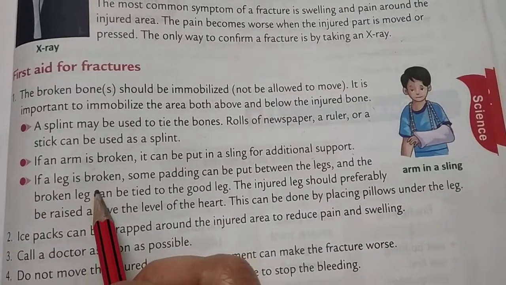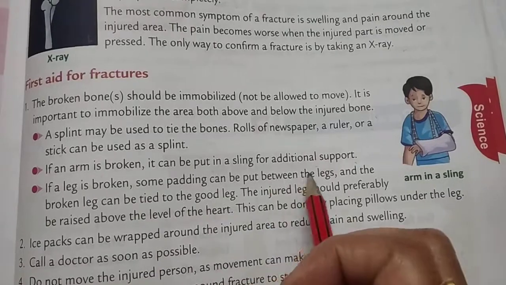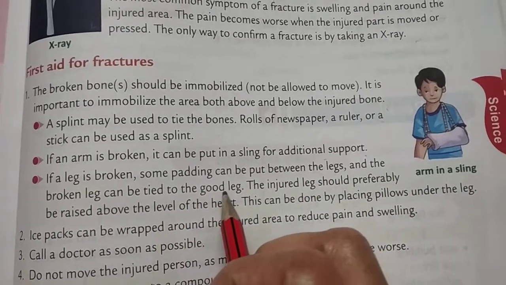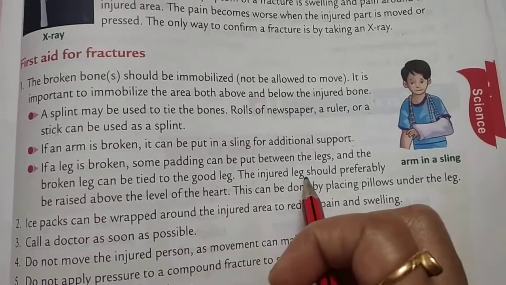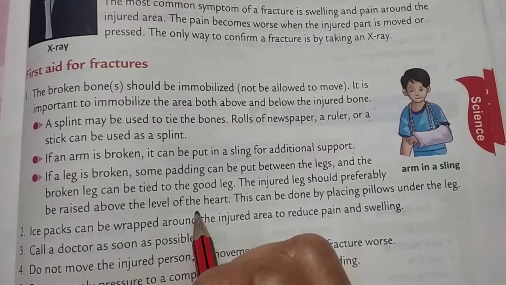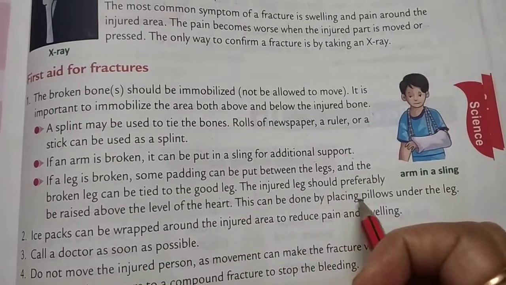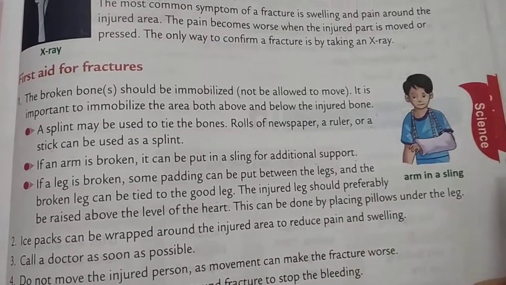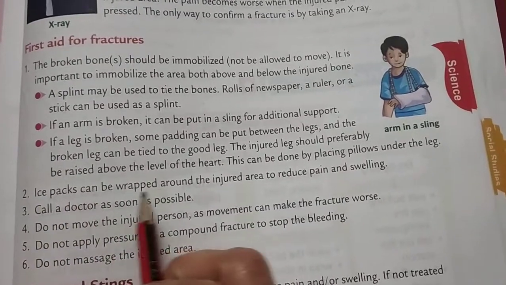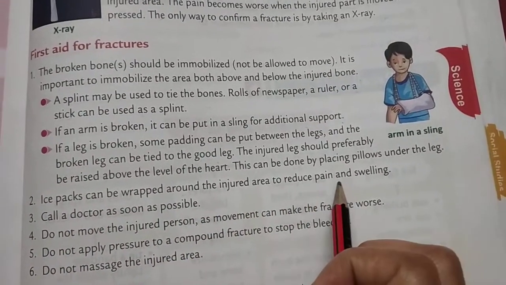If a leg is broken, some padding can be put between the legs and the broken leg can be tied to the good leg. The injured leg should preferably be raised above the level of the heart. This can be done by placing pillows under the leg. Then second, ice packs can be wrapped around the injured area to reduce pain and swelling.